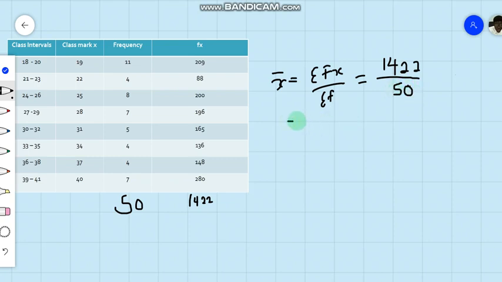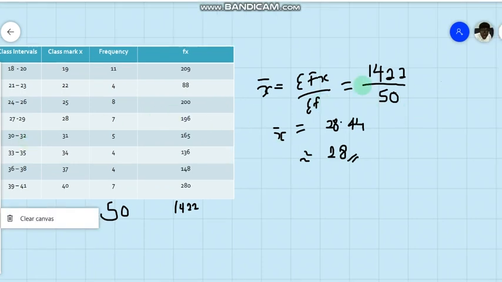You press that in the calculator or solve using the long division method, and you're going to get 28.44 as the mean, which is approximately 28. That's how to determine the mean of grouped data. Okay, so let's go to the example of using the assumed mean now.